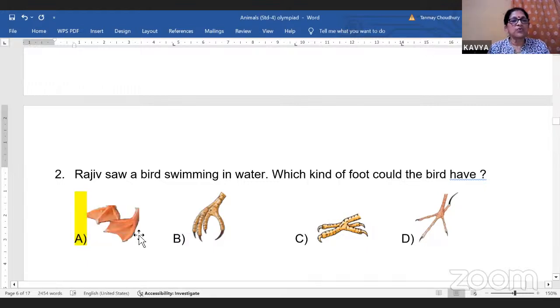So whose feet can these be? It is the duck. So that is why the duck can paddle in water. All the other types of feet are of birds which perch on the branches. They hold the branch. That is known as perching on the branch. So they are perching type of feet. These are swimming type of feet.